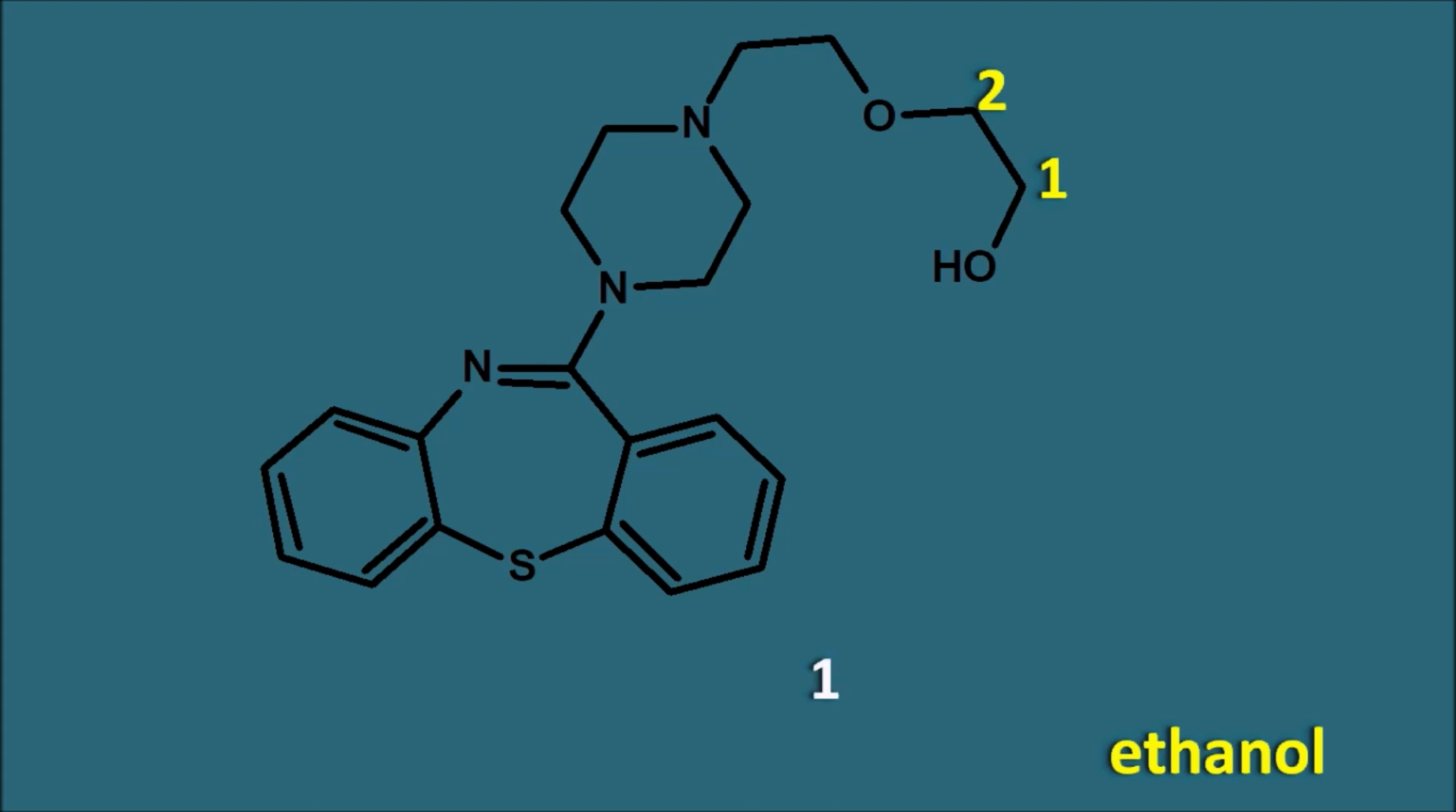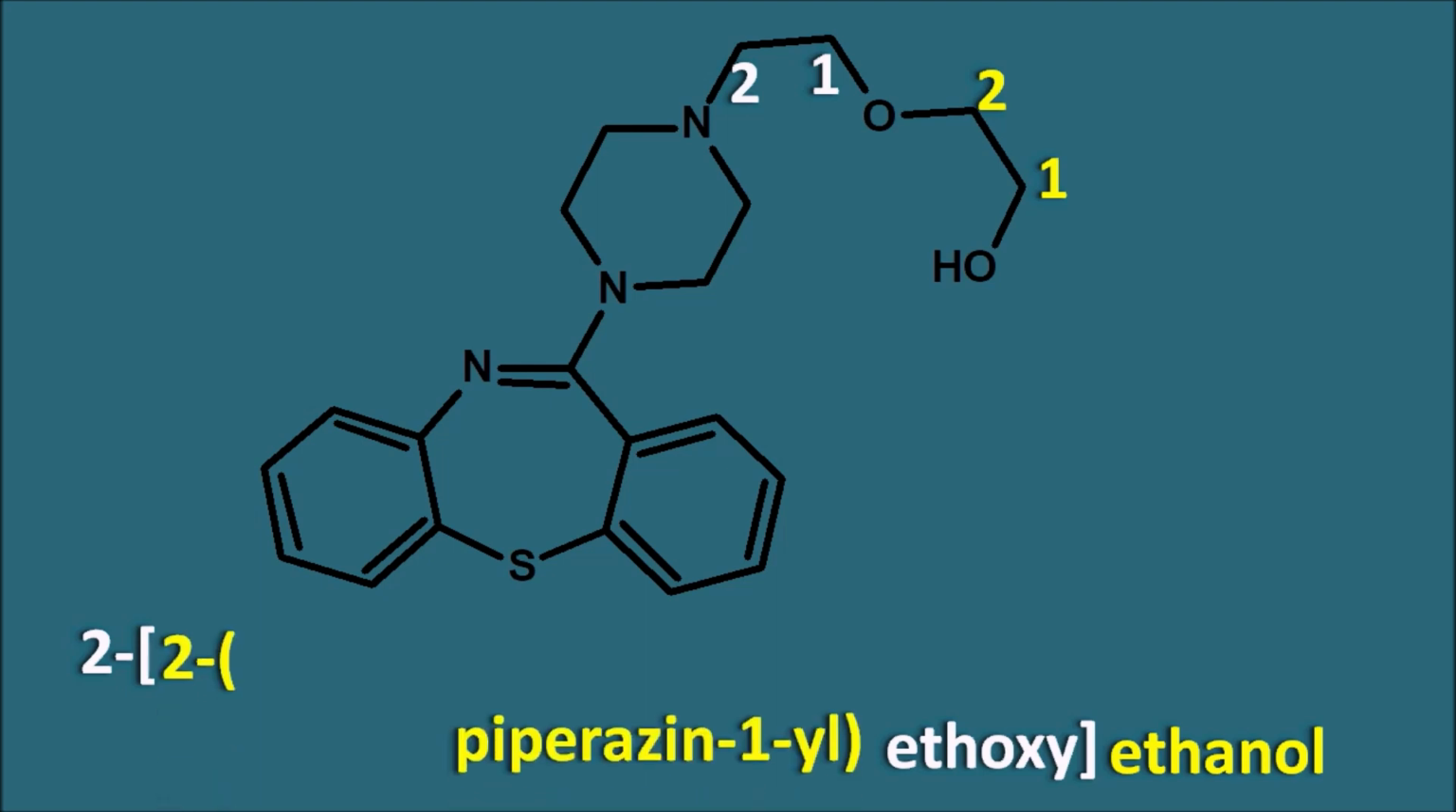So we can start the numbering here 1, 2. So this is nothing but the ethoxy side chain. So we can write this as 2-ethoxy. And at the second carbon of this ethoxy group, a piperazine ring is going to be attached by the first position. So we can write it as 2-piperazin-1-yl. And to this piperazine chain at the fourth position, this dibenzothiazepine ring system is going to be attached.